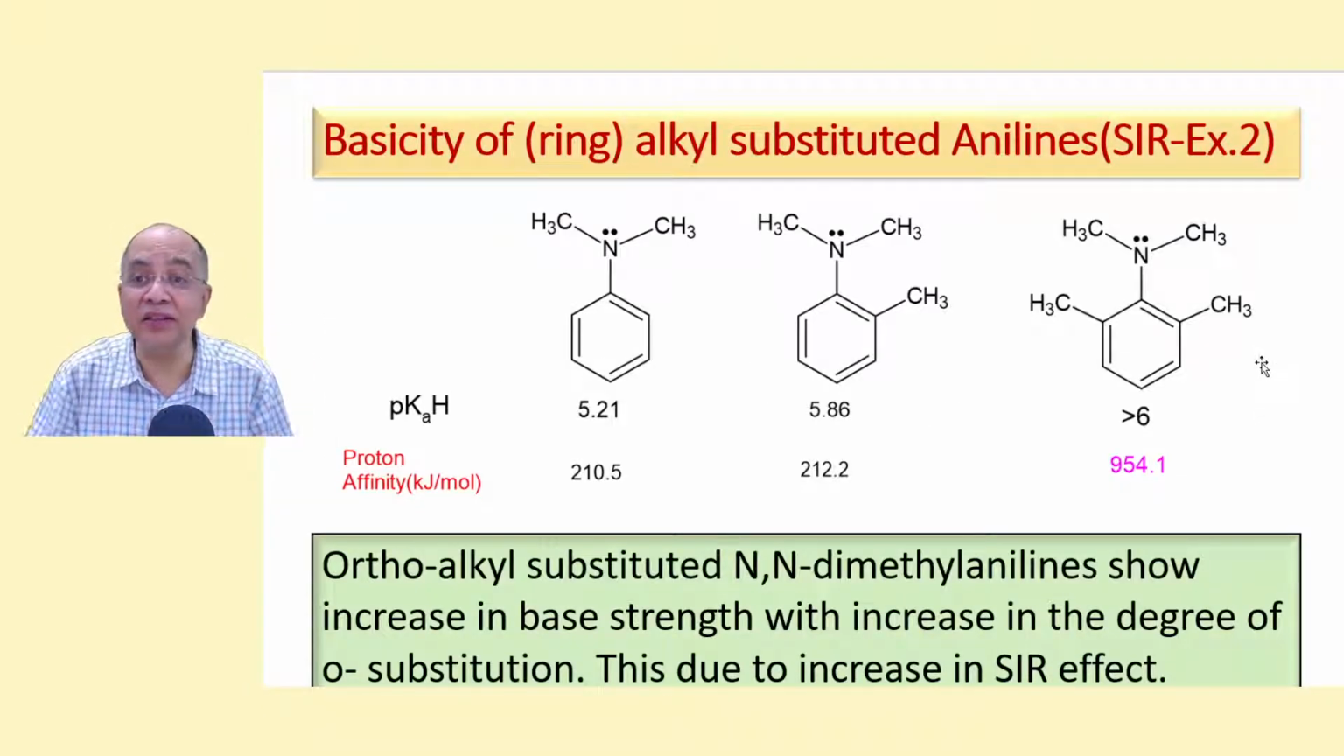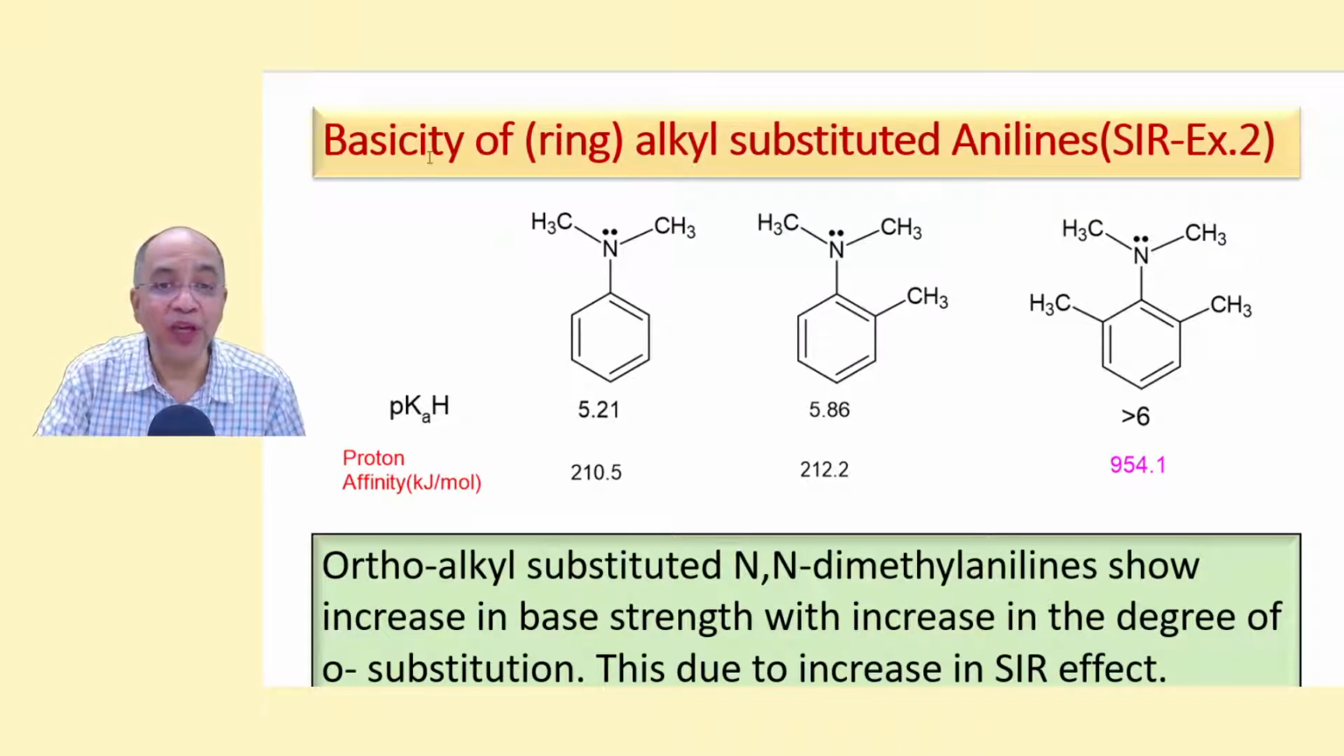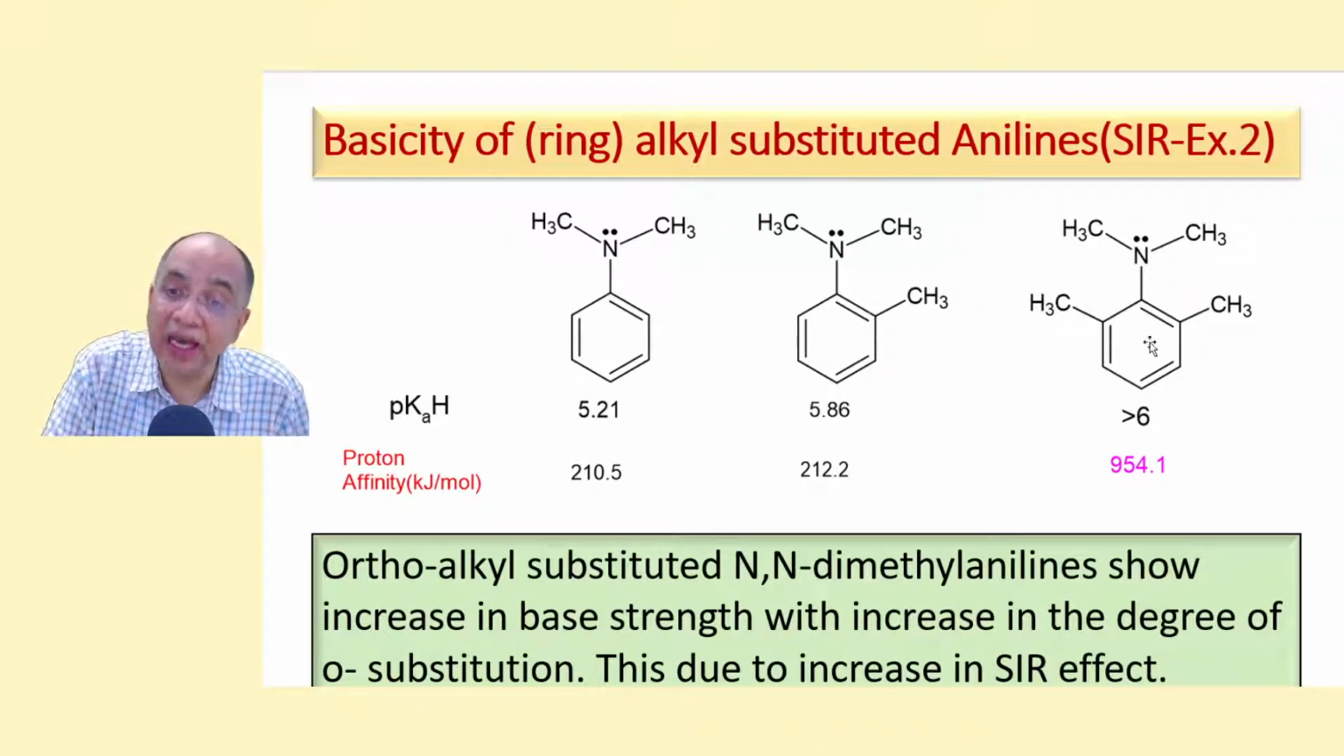I give you another example, SIR example 2. Now this is N,N-dimethyl, this one 5.21, same. But we put a methyl group at the ortho position, another methyl group at the other ortho position. So this will be 2-methyl N,N-dimethyl aniline, N,N,2-trimethyl aniline. This is N,N,2,6-tetramethyl aniline. So as you introduce more and more methyl groups at the ortho position, there is increased steric repulsion, and the lone pair is more and more available because it is less and less delocalized.